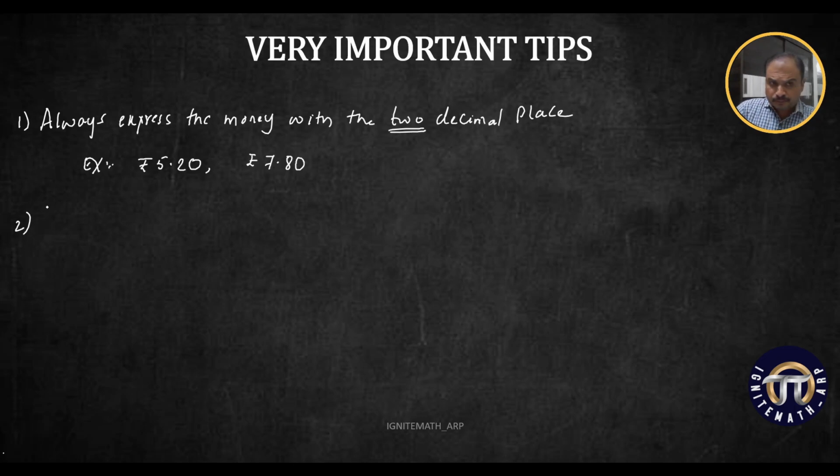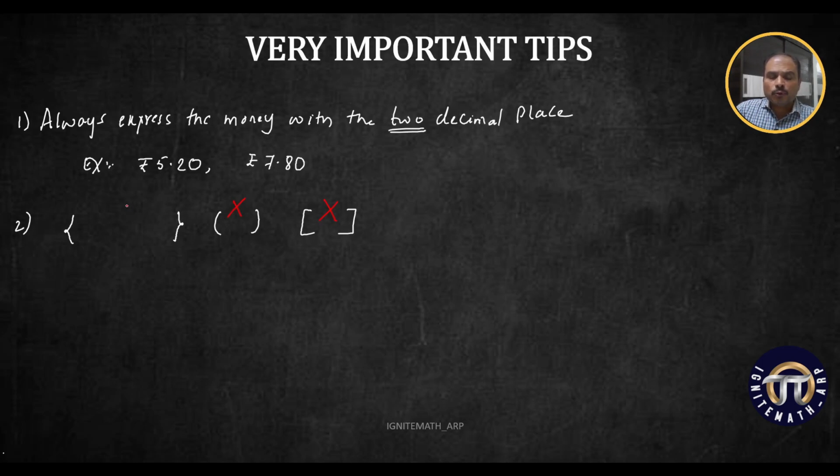The second point is, whenever you are solving questions on linear inequations and you are asked to represent the solution set on the number line, first of all, the solution set should be written in the flower bracket only. Don't use any other kind of bracket like a round bracket or a square bracket. It is 100% wrong.